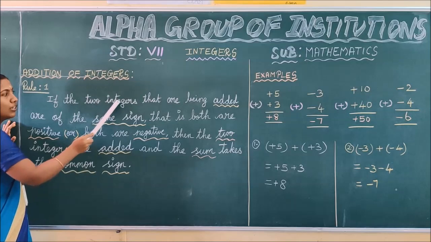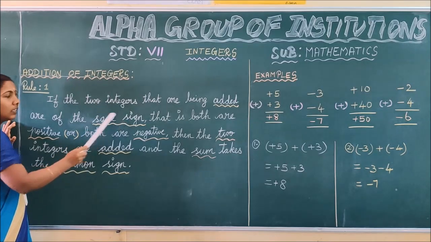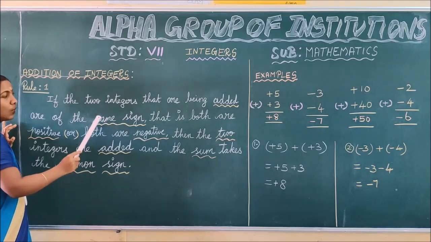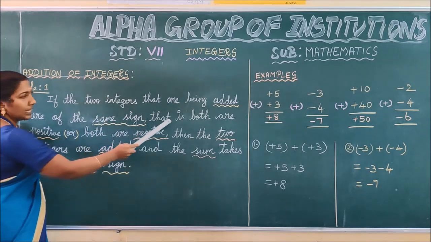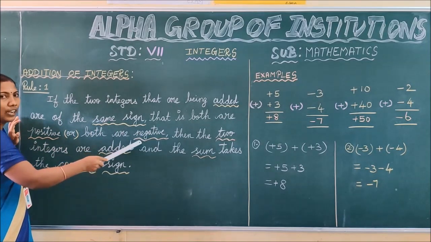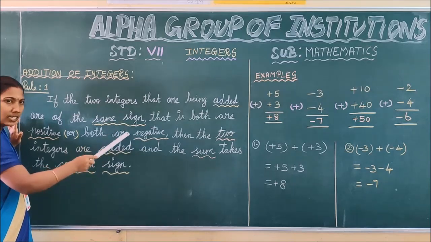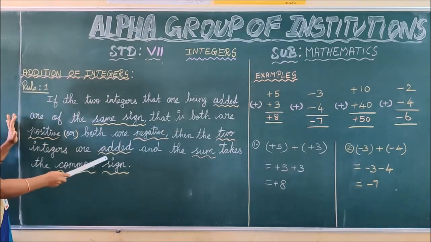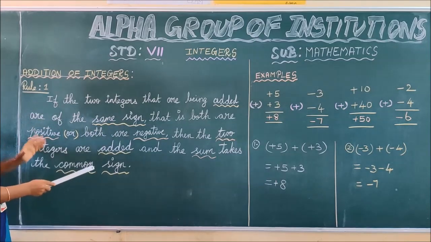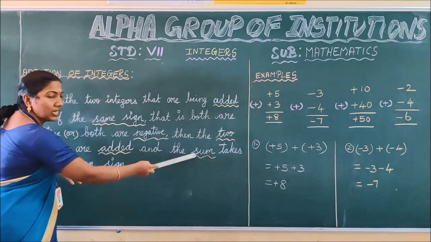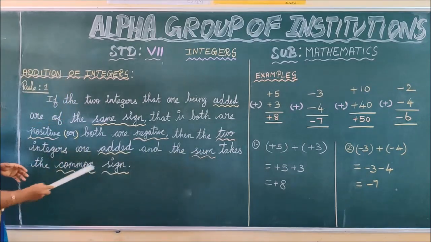If the given two integers have the same sign, that is both are positive, plus plus, or both are negative, minus minus, then the two integers are added. The resulting answer is called the sum, and the sum takes the common sign.